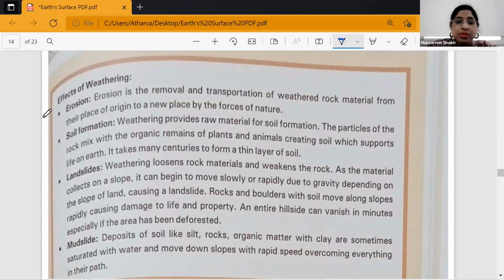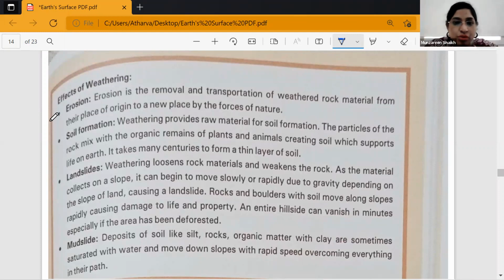So today, now we will study about the effect of weathering. When weathering happens in the form of physical, chemical, or biological weathering, we will see what the effects of weathering are. Number one is, because of weathering, we have erosion taking place. Erosion is the removal and transportation of weathered rock material from their place of origin to a new place by forces of nature.